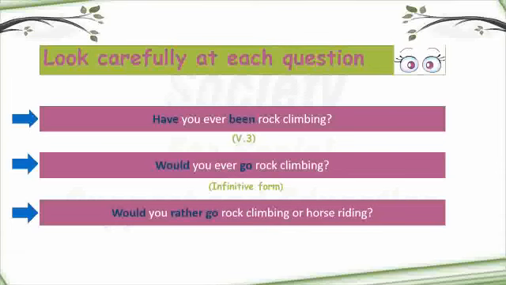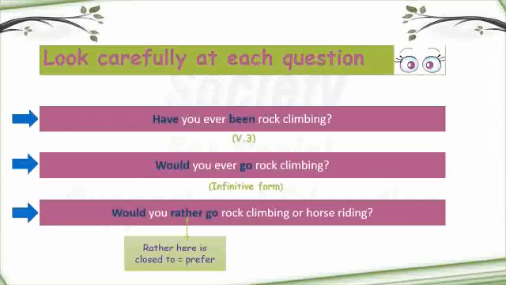Would you rather go rock climbing or horse riding? Let's see rather go here. Would you rather go? We use rather go. Rather here is close to prefer. It means, would you prefer to go rock climbing or horse riding? So there's an option here. He is asking you about your preferred choice. What do you like to do?